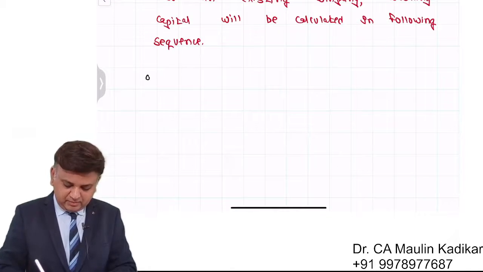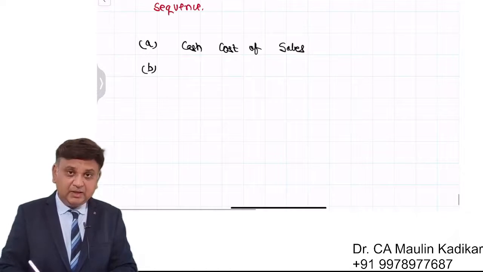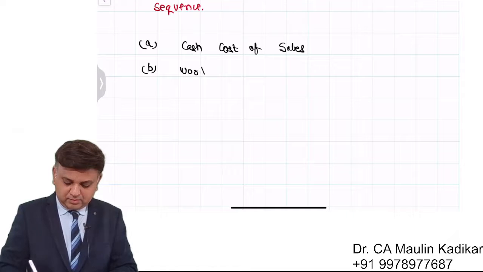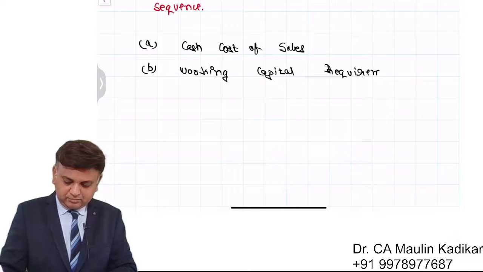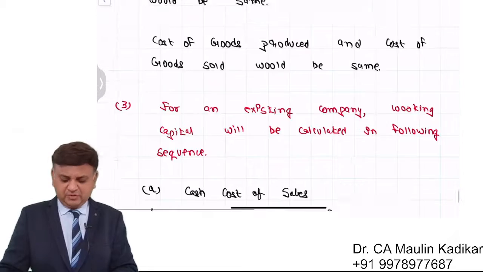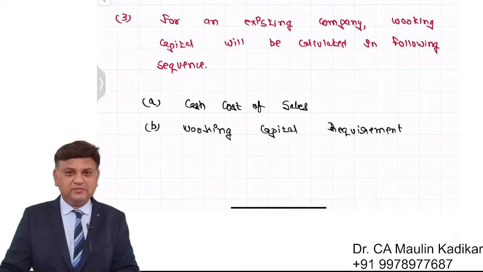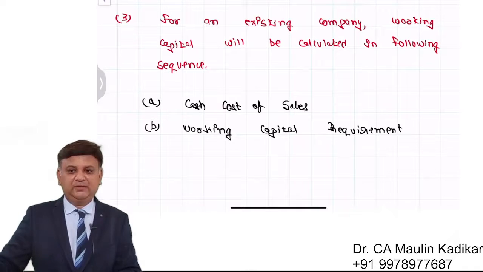In the breakdown, A, cash cost of sales. B, working capital requirement. So these are the two steps in which we are required to do the answer. First is cash cost of the sales, and second is working capital.